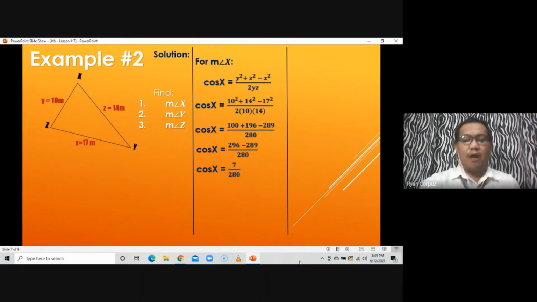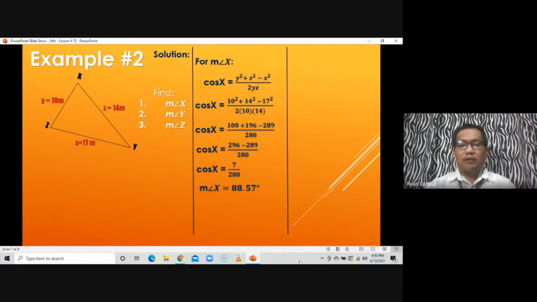So that you'll come up with the measure of angle X, which is equal to 88.57 degrees. Since the angle is what we are looking for, we have to round the angle to the nearest degree. So 88.57 to the nearest degree.